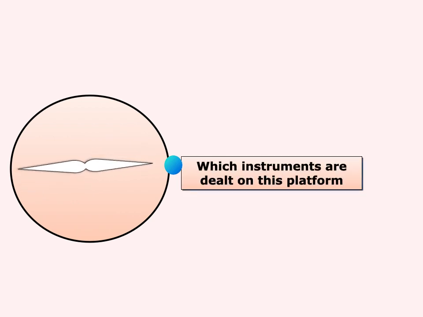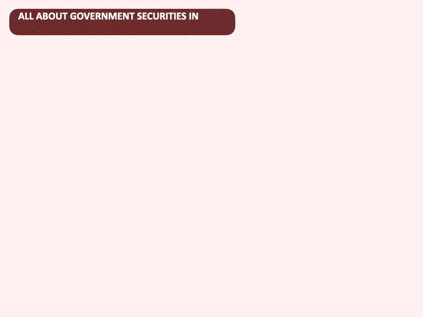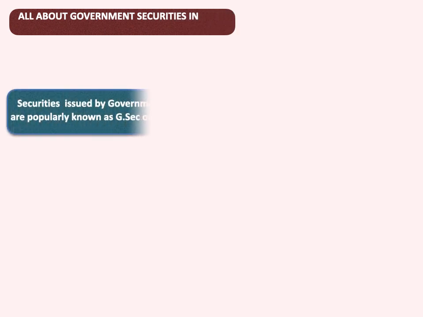When we are planning to invest in government securities, we must know at least a broad idea about what are the different types of government securities available in the market. Like when we go to the bank, we inquire about term deposits. We have various types of term deposits, like MIDS, monthly interest deposit scheme, or QIDS, quarterly interest deposit scheme. Or if we want to invest in installments, we go for the recurring deposit scheme.